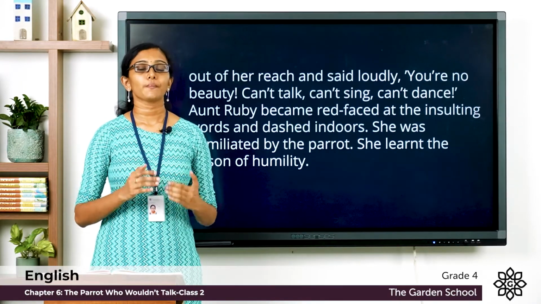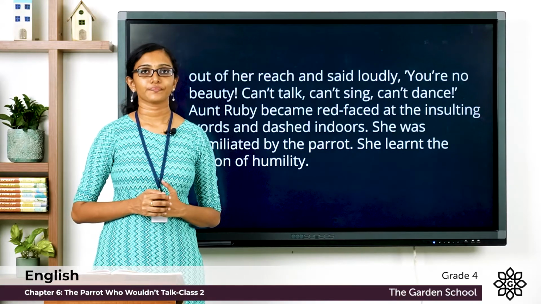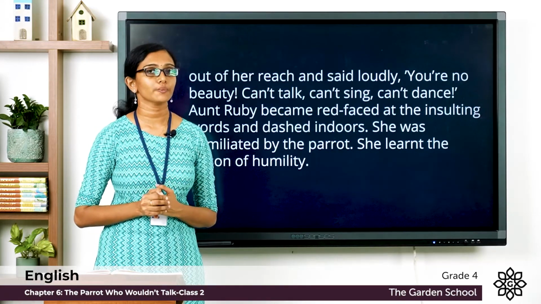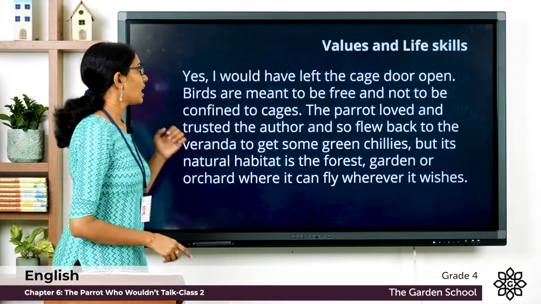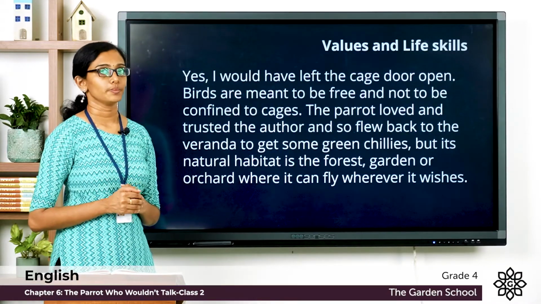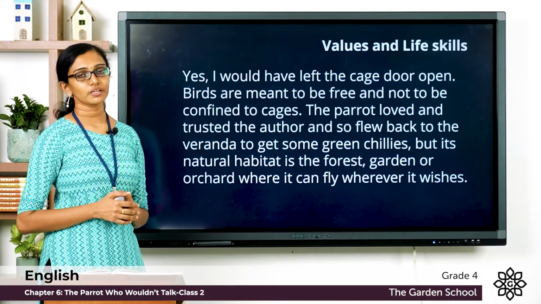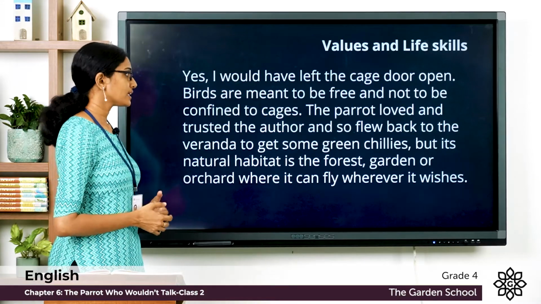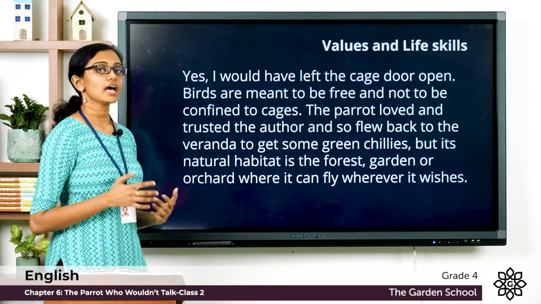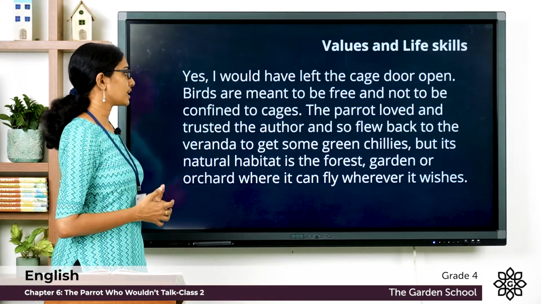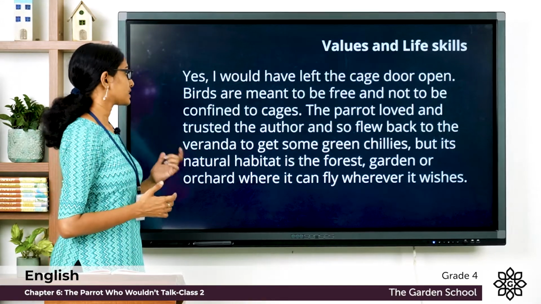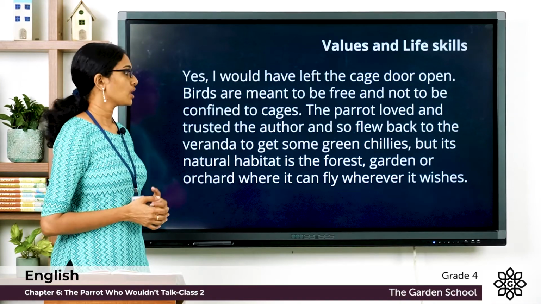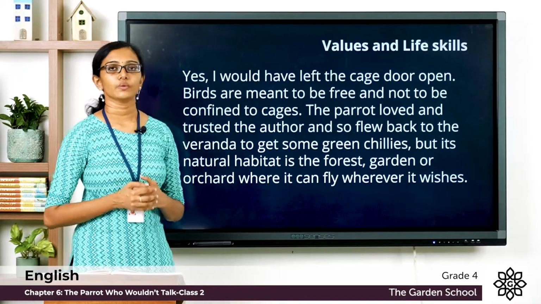Now, let me share my thought about the same situation. If I was in the boy's place, would I have left the cage door open? Yes. I would have left the cage door open. Birds are meant to be free and not to be confined to cages. The parrot loved and trusted the author and so flew back to the veranda to get some green chilies, but its natural habitat is the forest, garden or orchard where it can fly wherever it wishes.